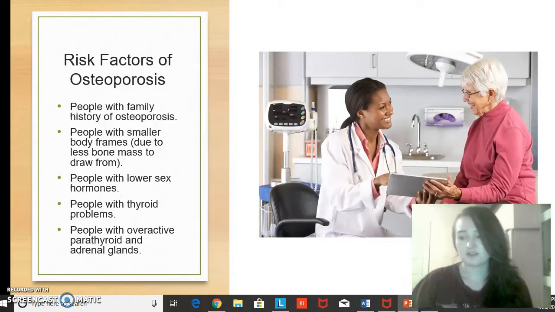The other risk factors of getting osteoporosis are as follows. People with family history of osteoporosis due to genetic inheritance, people with a smaller body frame because they have less bone mass to draw from as they age, people with lower sex hormones because it is shown that this decrease tends to weaken bones, people with thyroid problems because too much of a thyroid hormone can cause bone loss in a person, and also people with overactive parathyroid and adrenal glands. Osteoporosis has been more detected in people with these problems.